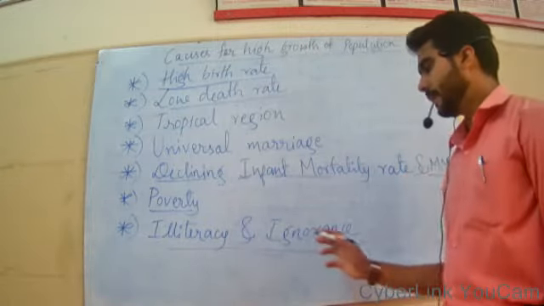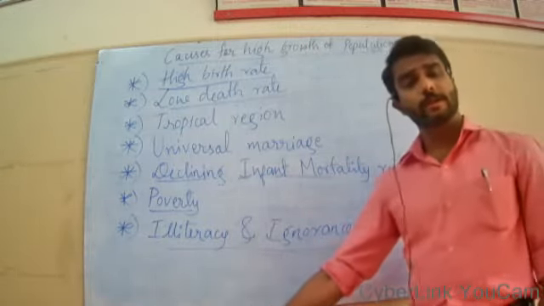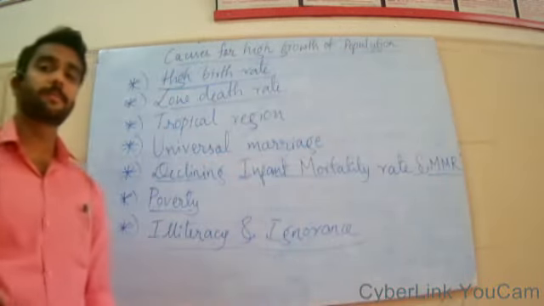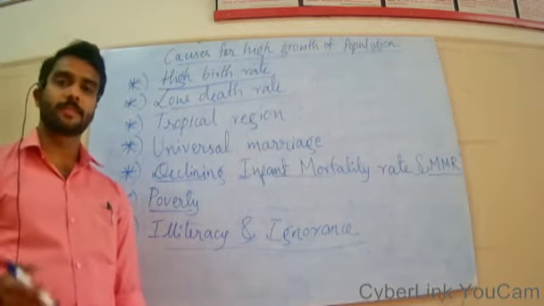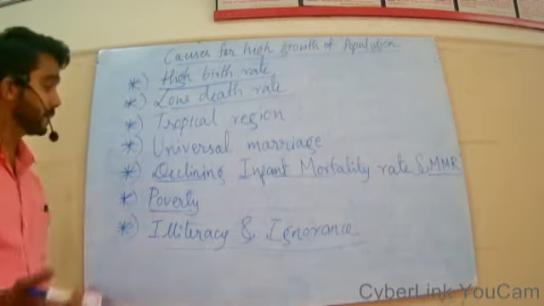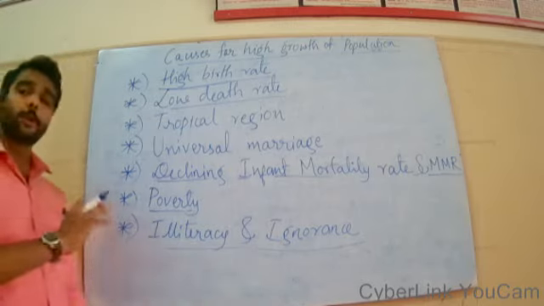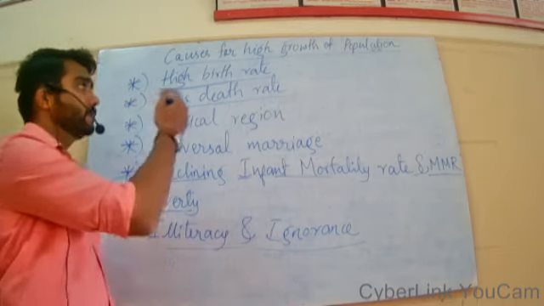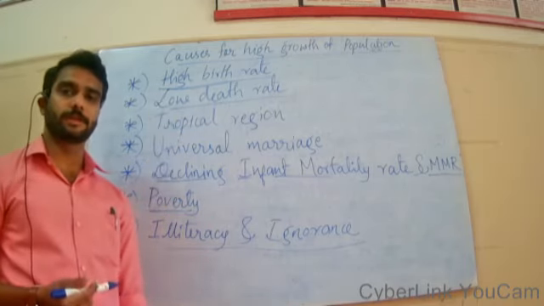Due to this lack of awareness, ignorance, illiteracy and lack of knowledge, our people are reproducing day by day. Our people are having more than two children per family due to not knowing the problems which will be caused by the high rate of growth of population.